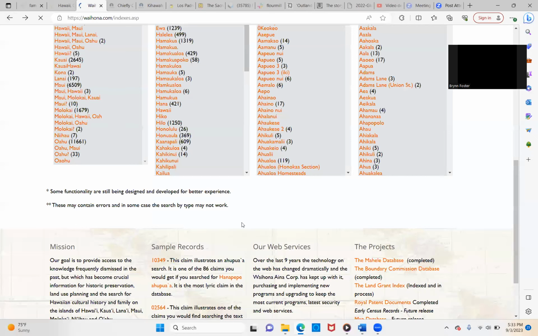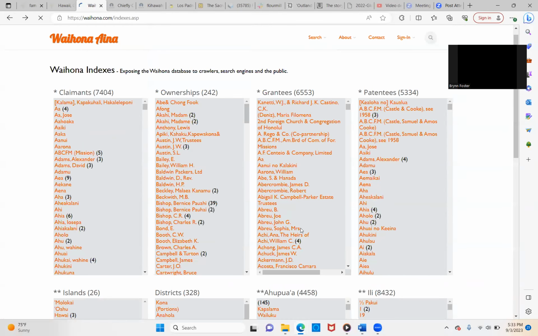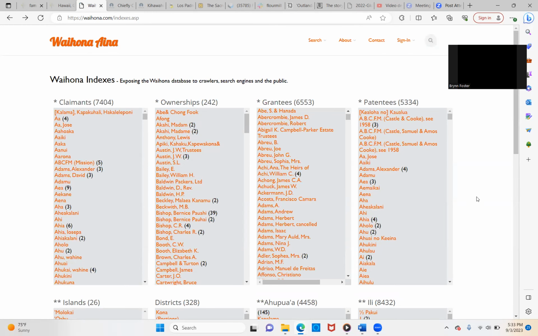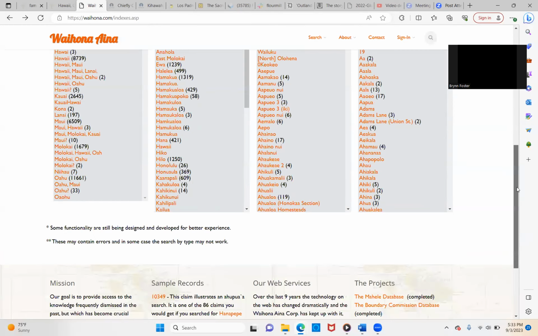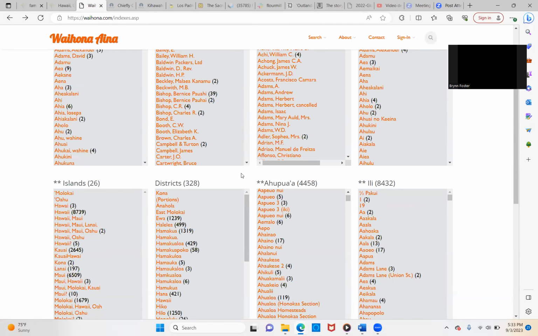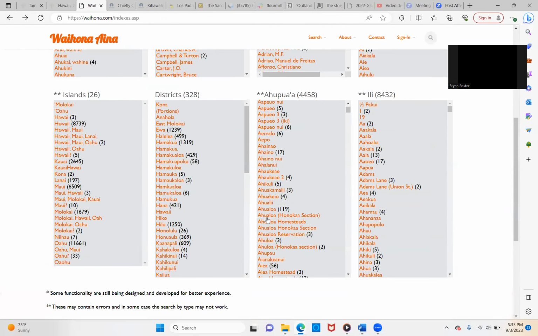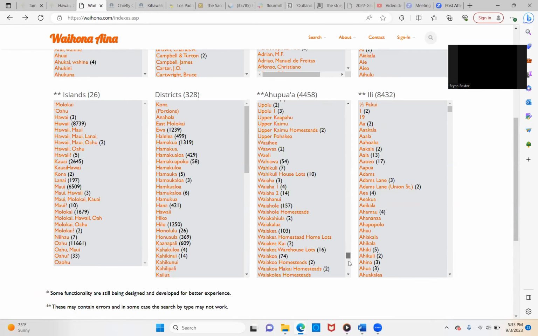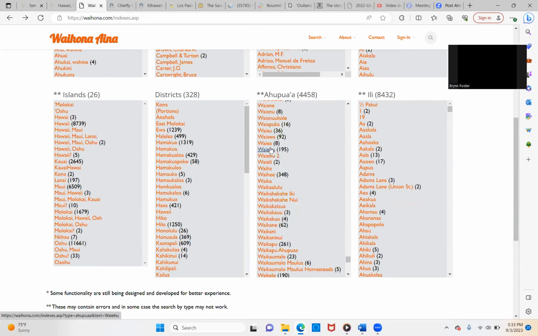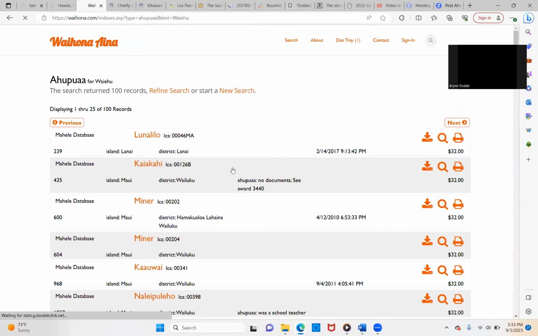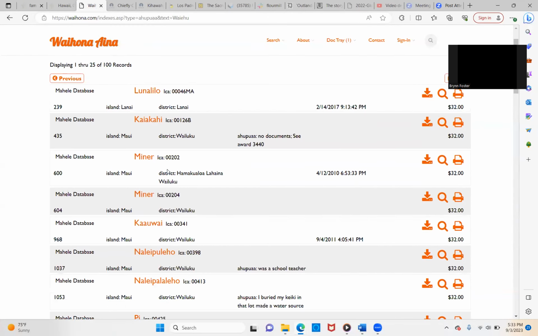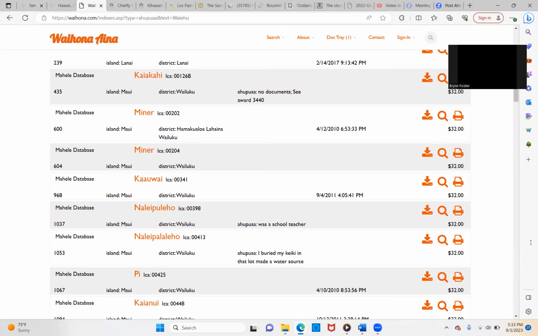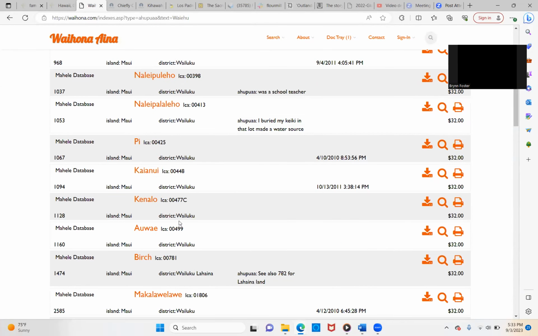Very interesting. And you can also, as you see, go and look under, I think when we went under that specific area, you could look under names of who was awarded. So let's go back under, was it Waine'e? Or Wai'ehu. Let's go to Wai'ehu, since that sounds familiar, because I believe Kalani Ali'i was from there. So let's see if we can find her name. We're doing this in real time. Or her husband.